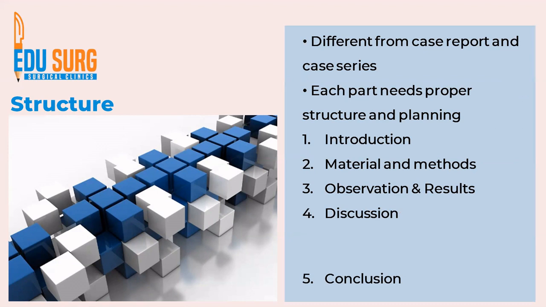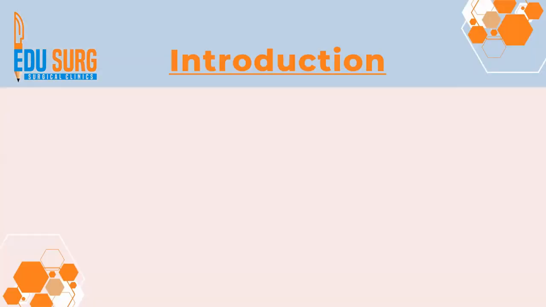Then you have discussion and then you have conclusion. Of course, after that you have references, the compliance to ethical standards and so on. But basically these are the 6 key parts of an original article, and we will see each of them one by one in this and upcoming 1 or 2 separate videos on original article.